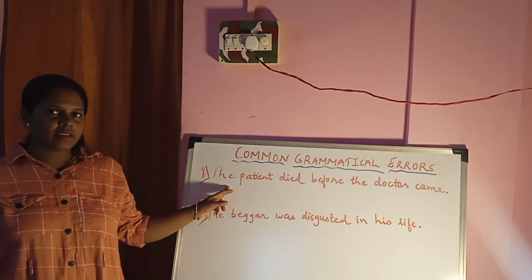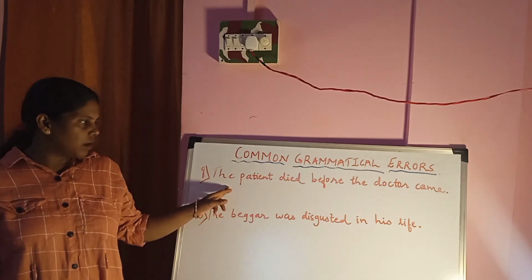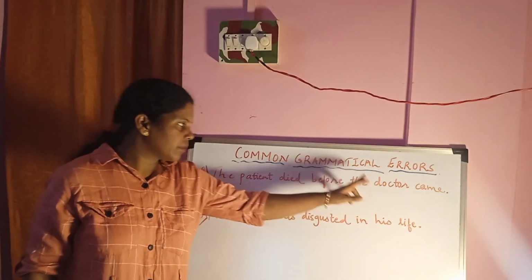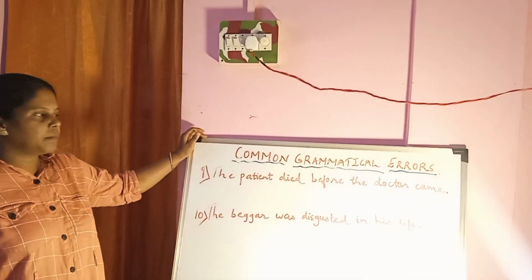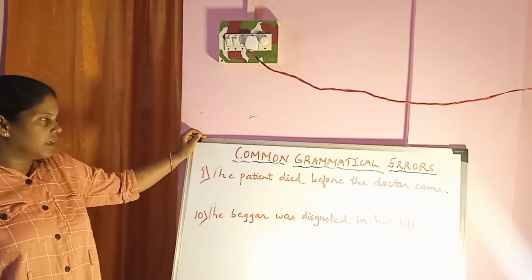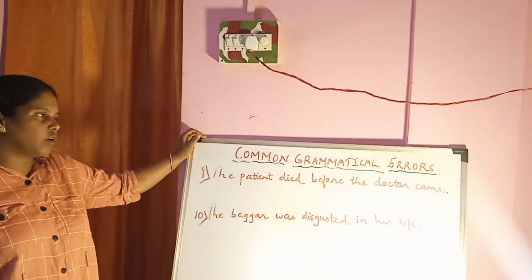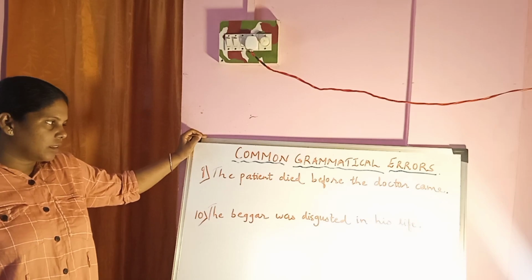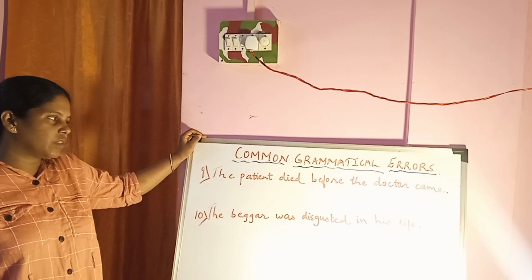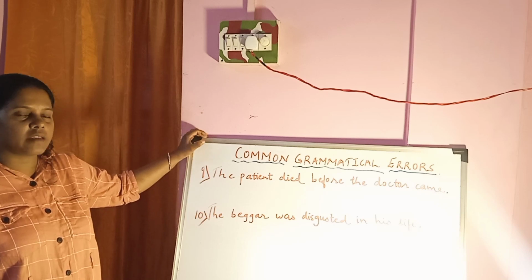9th sentence. Have a look at the 9th one. "The patient died before the doctor came." Where is the error in the sentence? The patient had already died. So one word is missing in the sentence.